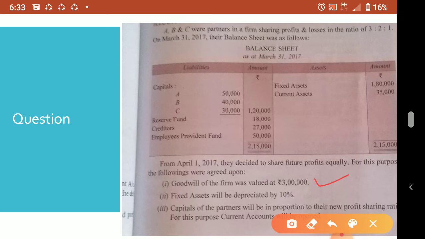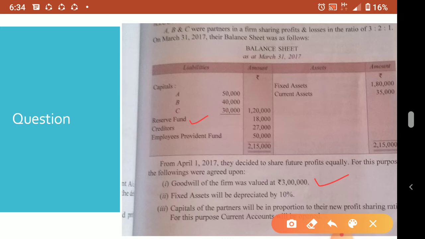Then see here, the balance sheet. First you analyze what are the things we need to divide among the partners. On the liability side, reserve fund is there. In which ratio do we divide the reserve fund? Old ratio, because they are not taking revised values. They are not mentioning anything about the reserve fund, so they want to distribute it. 18,000 is there. Employee provident fund will appear in the new balance sheet, no change in that. Only one item is there, accumulated profits and reserve, only one reserve fund.